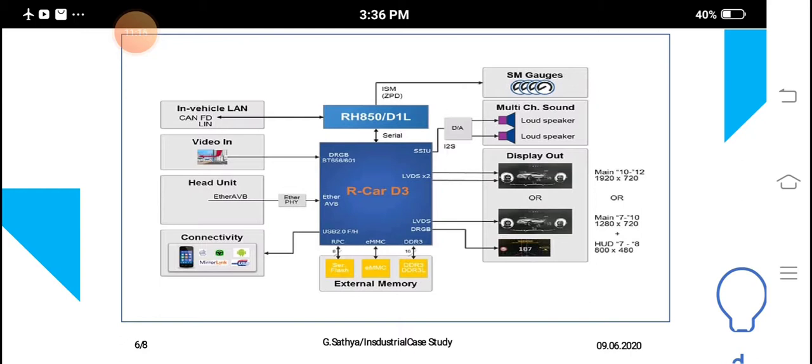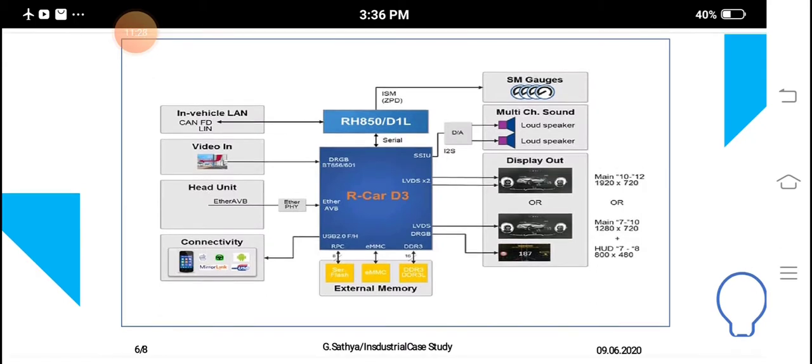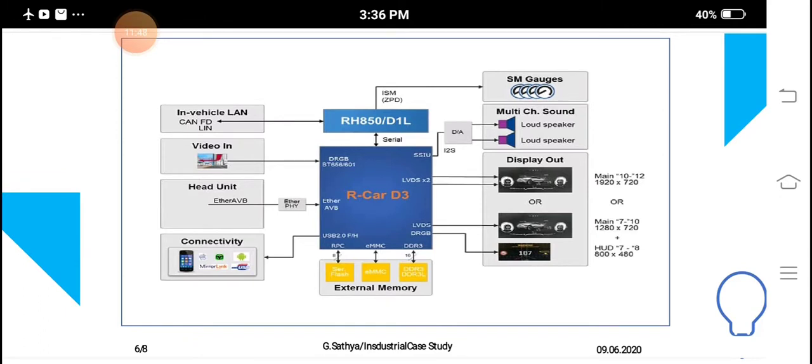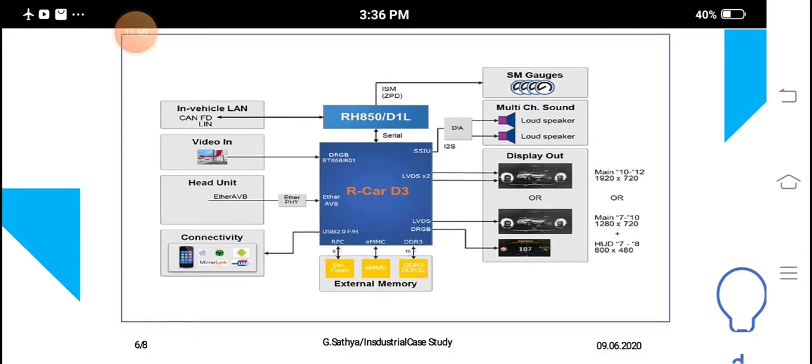We are using a shared memory concept in the R-Car D3 automotive system. It is implemented in a system on chip concept, that is SoC, to address smooth rendering of high quality 3D graphics and reduce development steps and cost, which are challenges for the development of entry class 3D clusters. And more R-Car applications are available, that is R-Car E3, R-Car D3, everything is available.